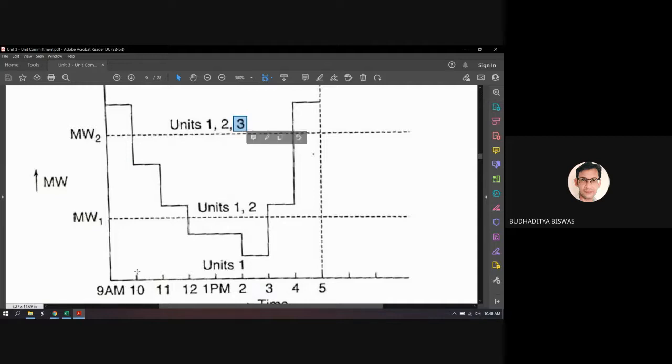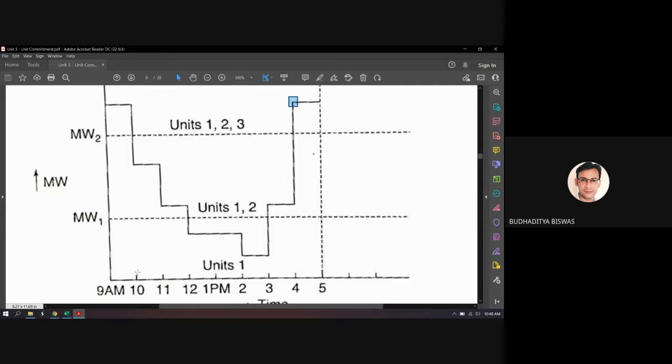Now let's see. After 10 a.m., unit 3 will commit again at 4 p.m., because at 4 p.m. the load demand is again beyond megawatt 2. So what is the time difference? 11, 1, 2, 3, 4, 5, 6 hours.